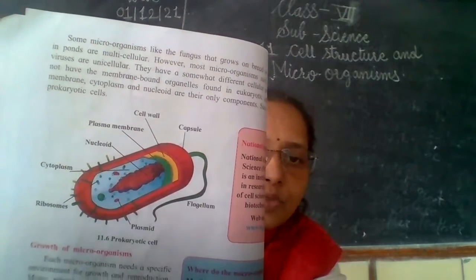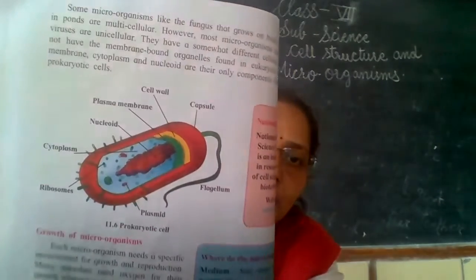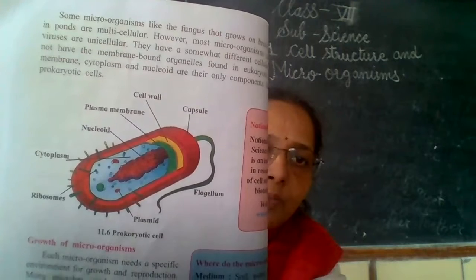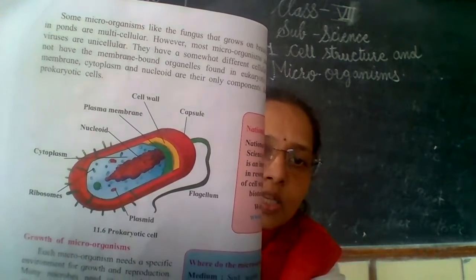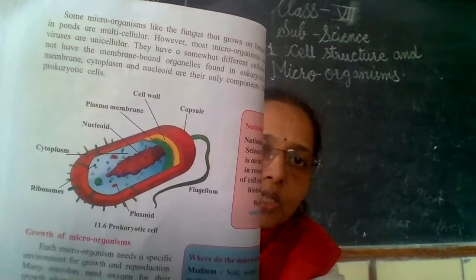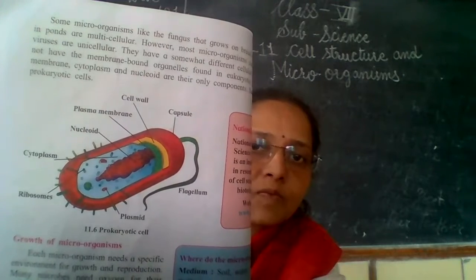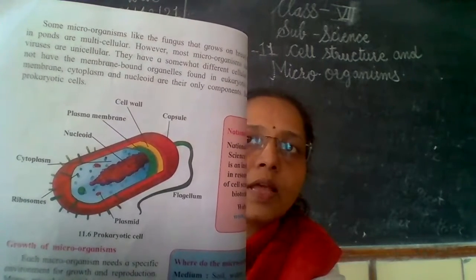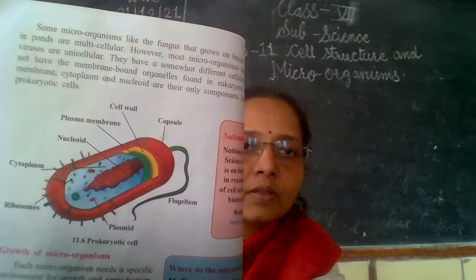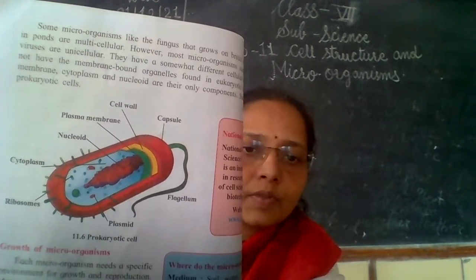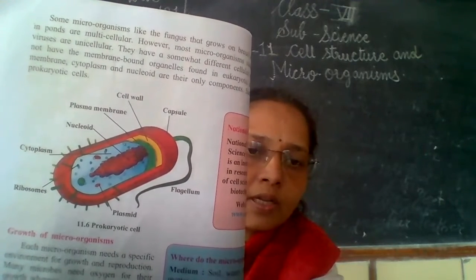See in this cell, the plasma membrane is given, a green colored plasma membrane. A big nucleoid is present, and also cytoplasm is present. So this is a prokaryotic cell. You have to draw this picture in your copy.